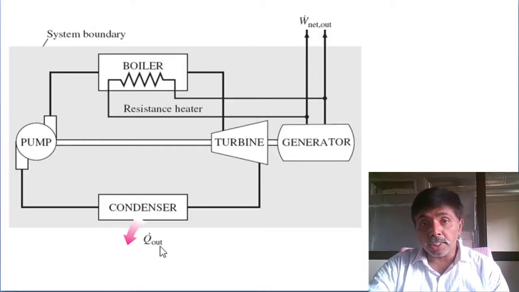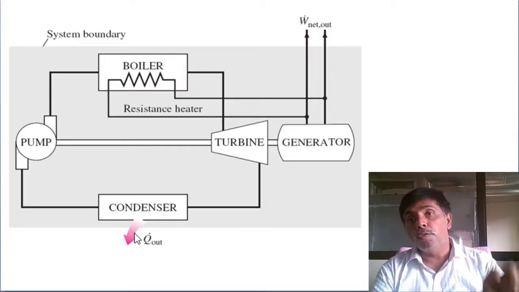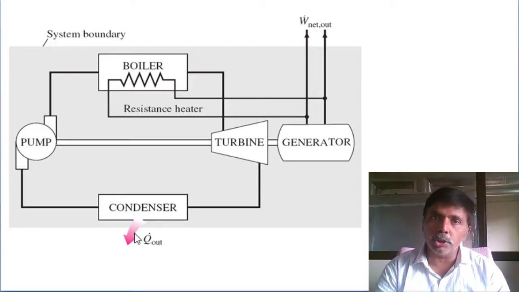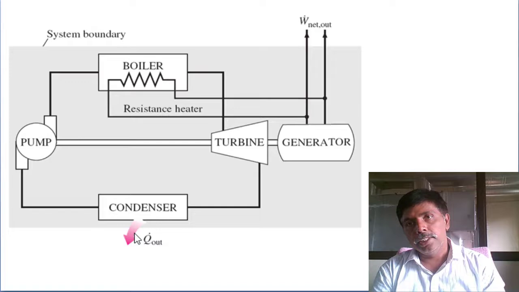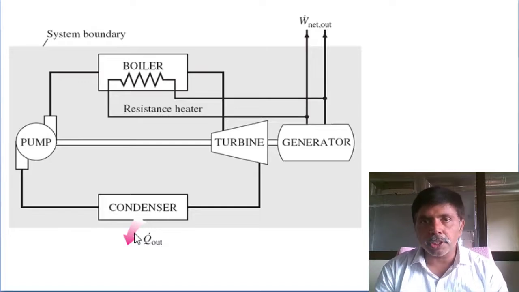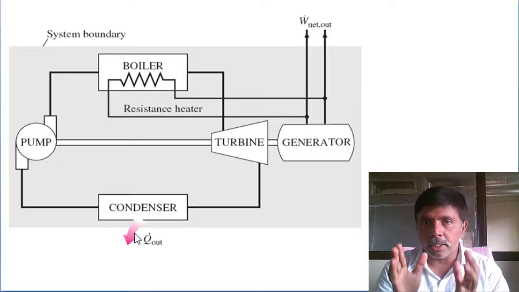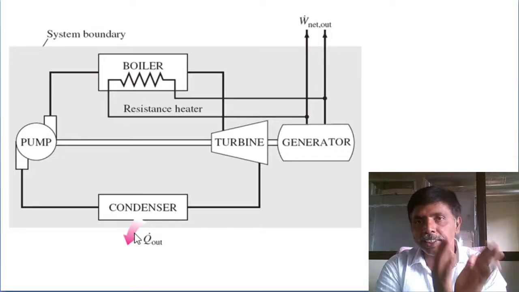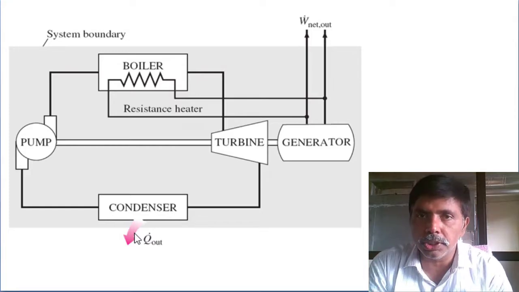Not only work, in the condenser also heat rejection is there. Without energy input, continuously we are producing thermal energy, continuously we are producing electrical energy. So it's a full violation of the first law of thermodynamics. The first law of thermodynamics is a basic statement: energy in equal to energy out, or energy in minus energy out equal to change in energy.